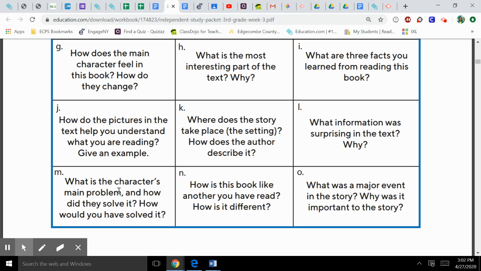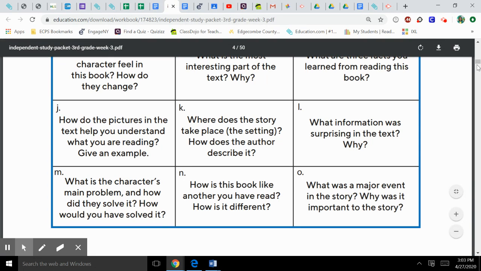Facts. What is the character's main problem and how did they solve it? Again, problem and solution. We've talked about that quite a bit. We actually had quizzes on that. Problem and solution. How is this book like another that you've read? That is text connection. What was a major event in the story? Why was it important to the story? Remember, events. Events are actions. Okay, what took place, what happened.